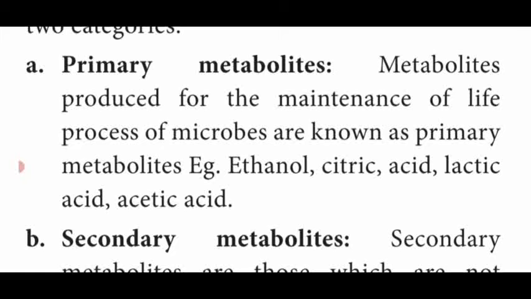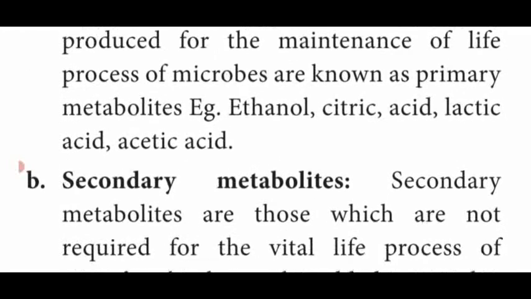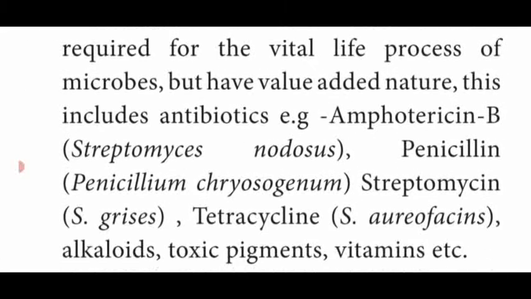Dear students, on book back question, name some secondary metabolites, you have to write all the antibiotics with the causative organism. Streptomyces nodosus is the causative organism of amphotericin B antibiotic medicine. So these are all the different types of metabolites.